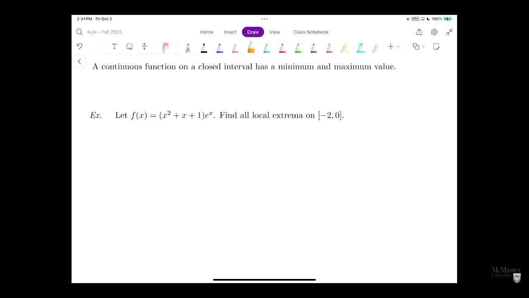So our extreme value theorem does guarantee there is a minimum and a maximum. So let's find it. Actually, let's write this down first. So f is continuous, and [a, b] is closed. Actually, [-2, 0] is closed. So this means we can apply our extreme value theorem. So let's take the derivative of f in order to find our critical points.